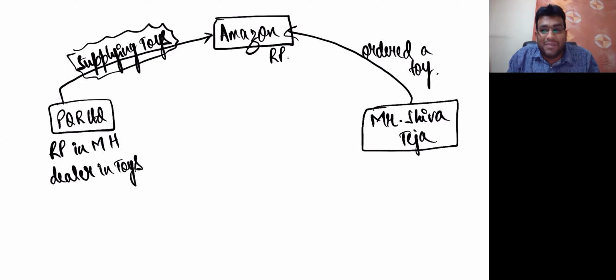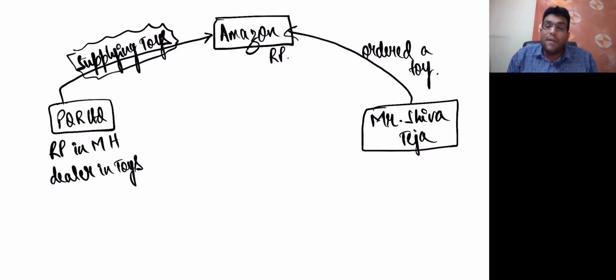Okay. So what I have done, my dear friends, I opened the Amazon app and I ordered a toy. You tell me very clearly, is the toy actually being sold by Amazon? The answer is no. The toy is actually being sold by PQR Limited, but PQR Limited is selling that toy through Amazon. A lot of times you have to realize that when we buy products on Amazon, Flipkart, and so many other delivery apps like this,